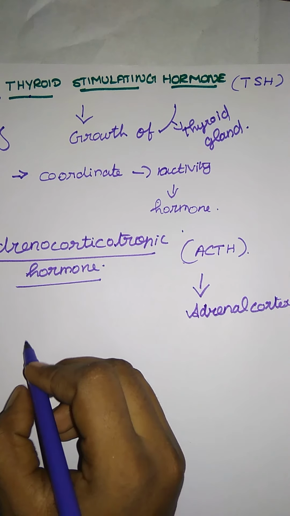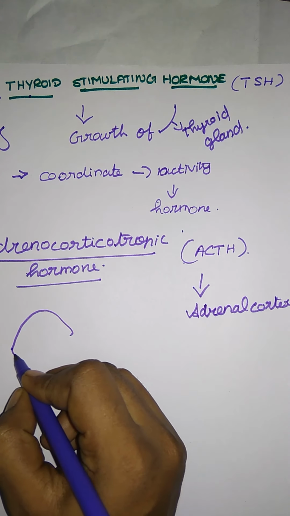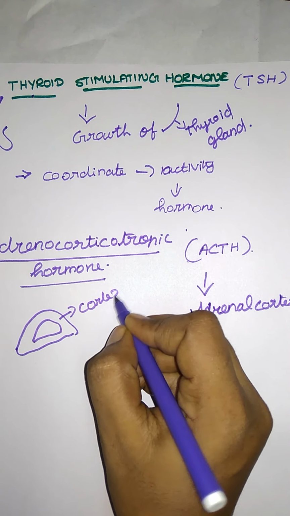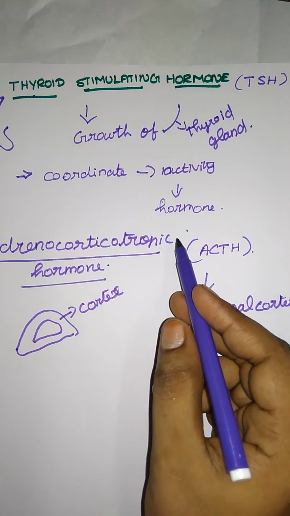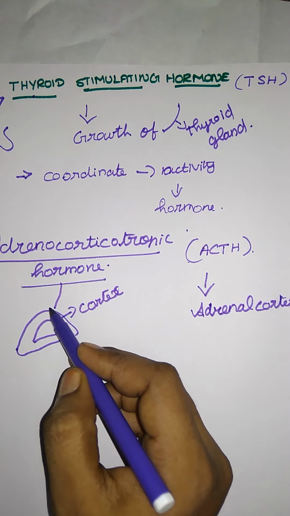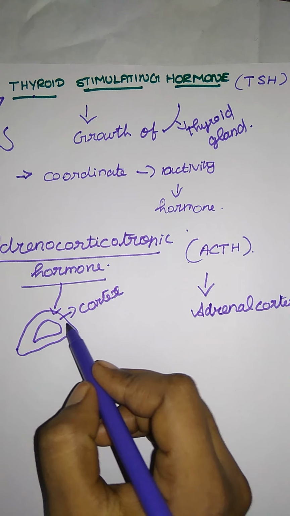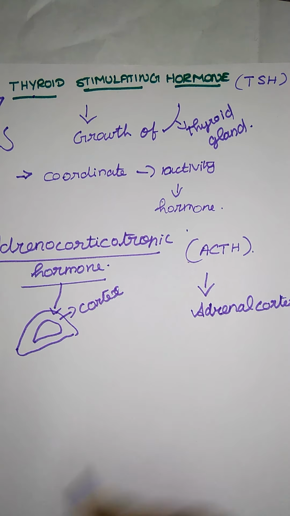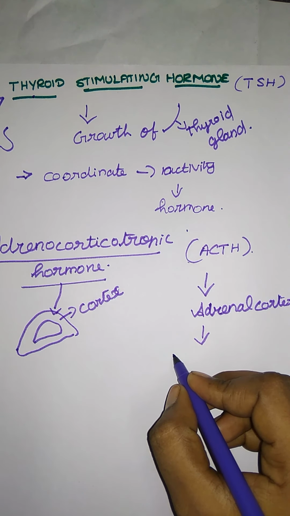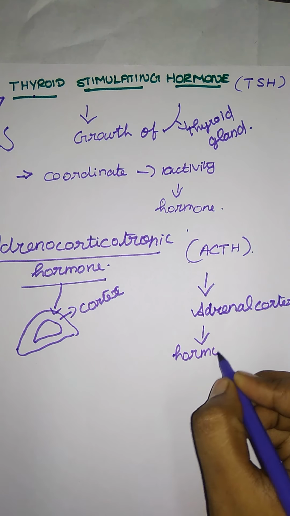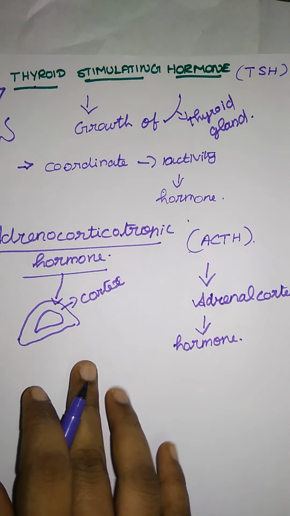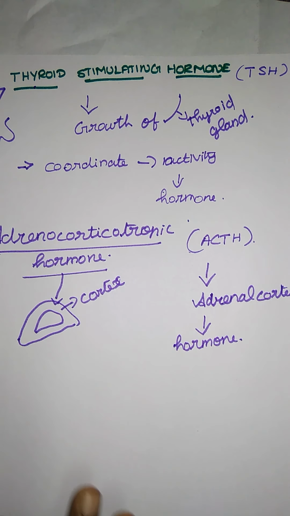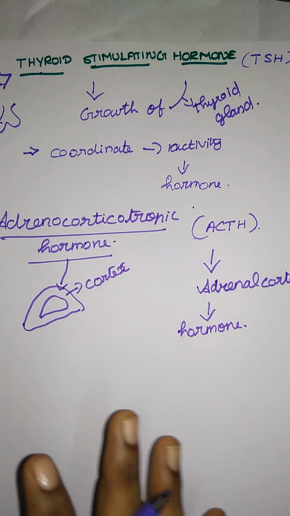Cortex means outer covering, right? Just imagine this is the adrenal gland and this is the cortex part of the adrenal gland. The adrenocorticotrophic hormone stimulates the secretion of hormones in the adrenal cortex for proper secretion. It also influences protein synthesis in the adrenal cortex. So that's it for the adrenocorticotrophic hormone.